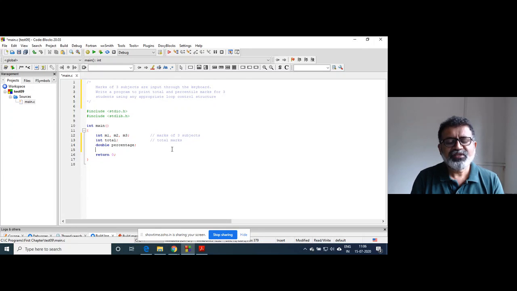This is what is required for 1 student. But if you are going to store for multiple students, you don't need to declare that many variables, because we are not going to use any array here. It is a simple program. So let me declare one variable int i, which is going to be the loop counter.